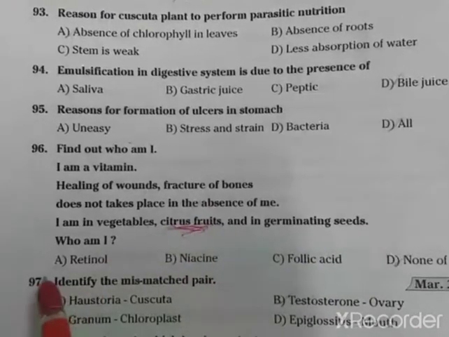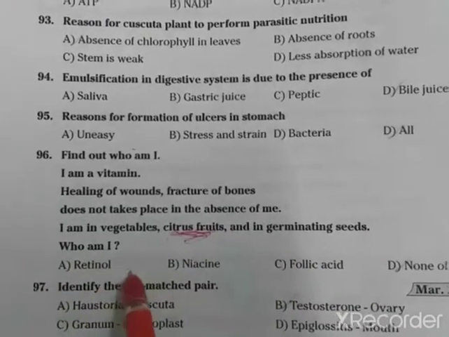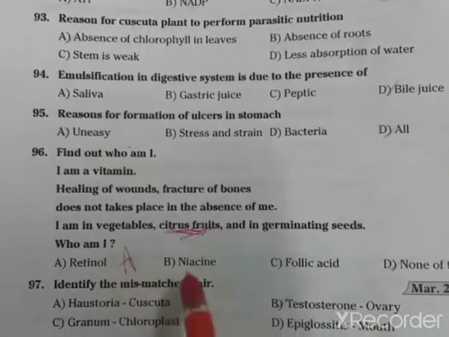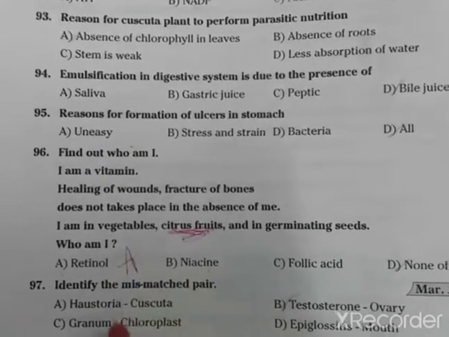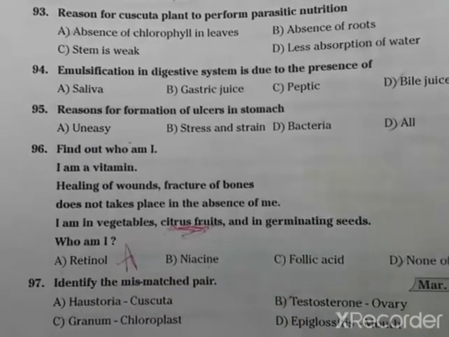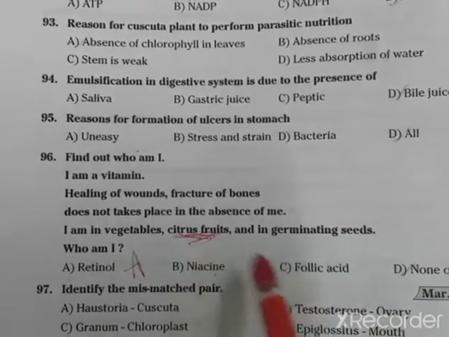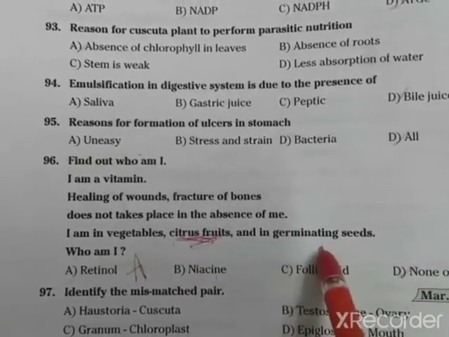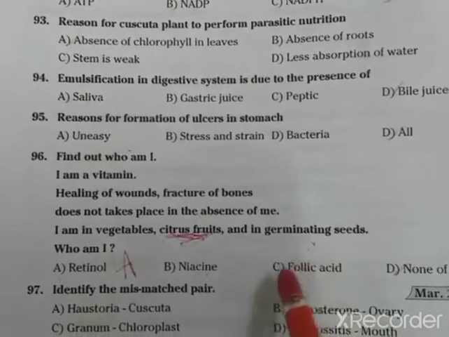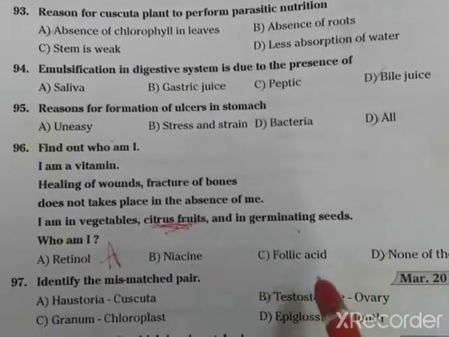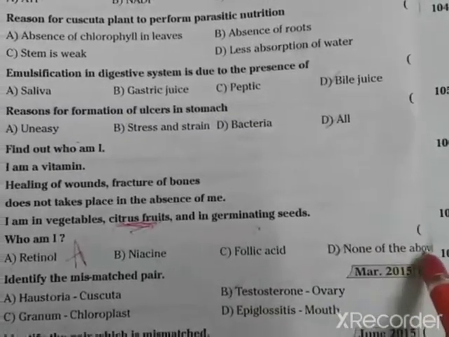But here the options are retinol. Retinol means vitamin A. Niacin causes pellagra disease. Folic acid is B9. So here there is no vitamin C, so we need to select the none of the above option.